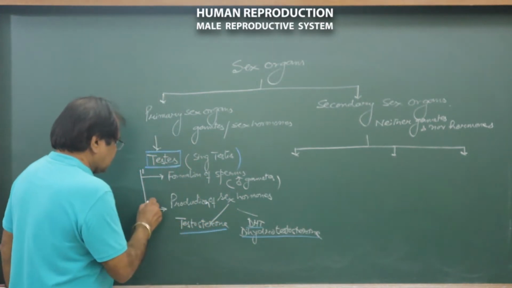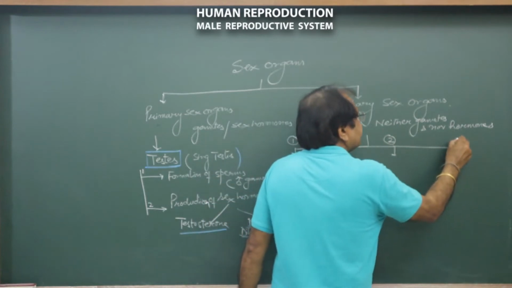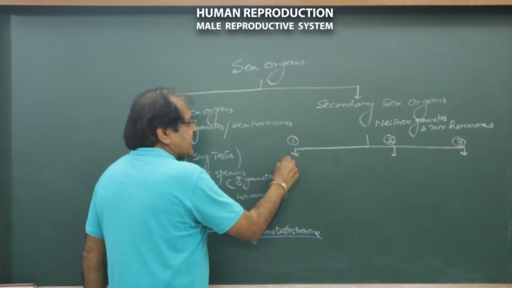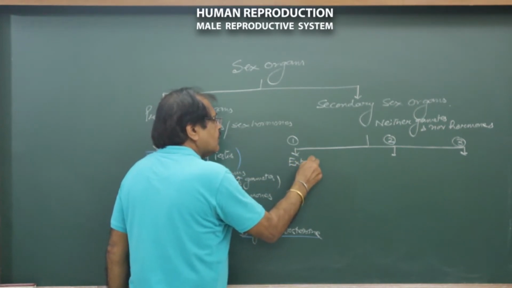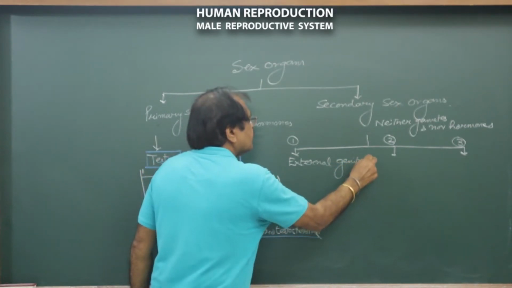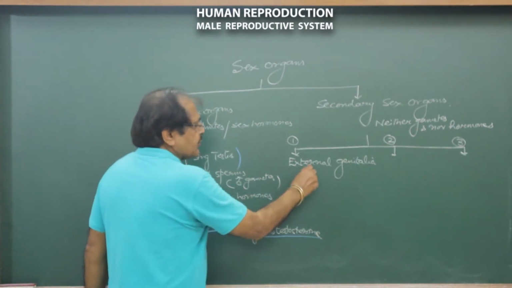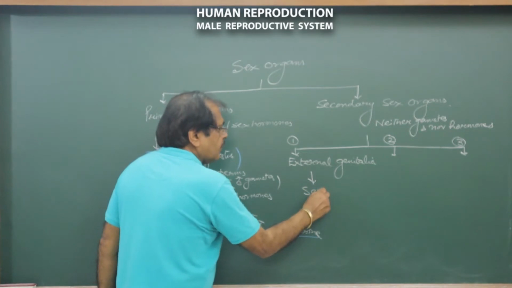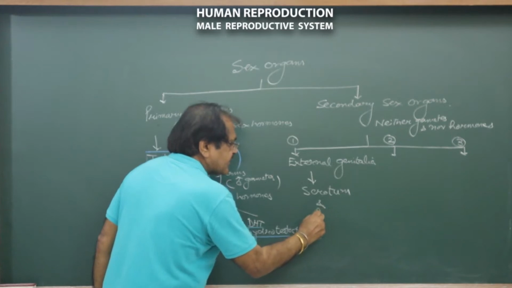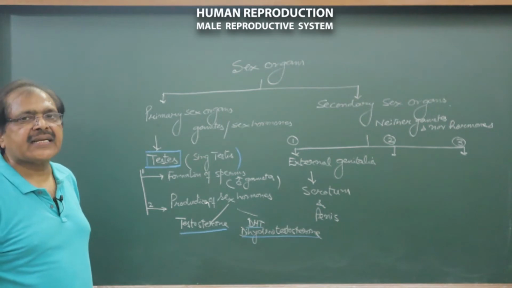First is external genitalia. The external genitalia includes scrotum and penis. These two are included in external genitalia.